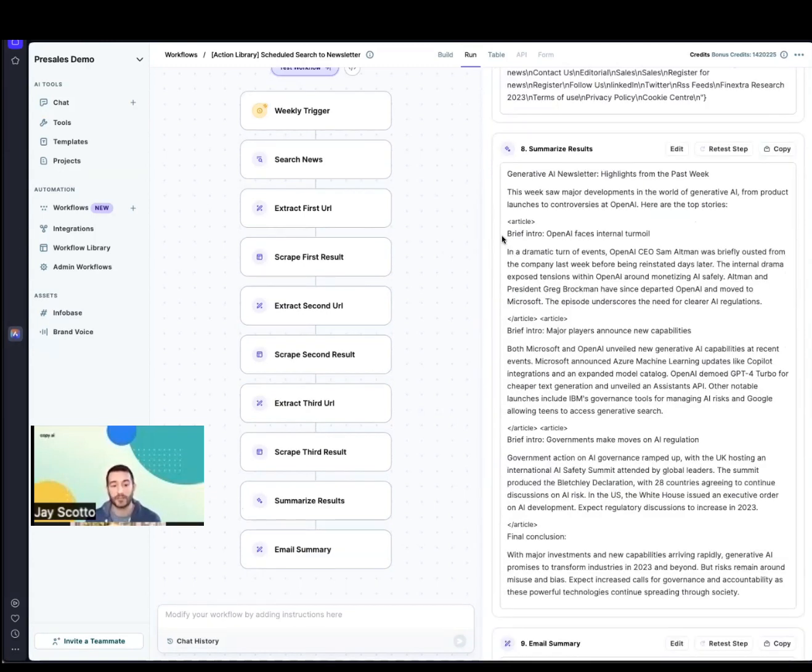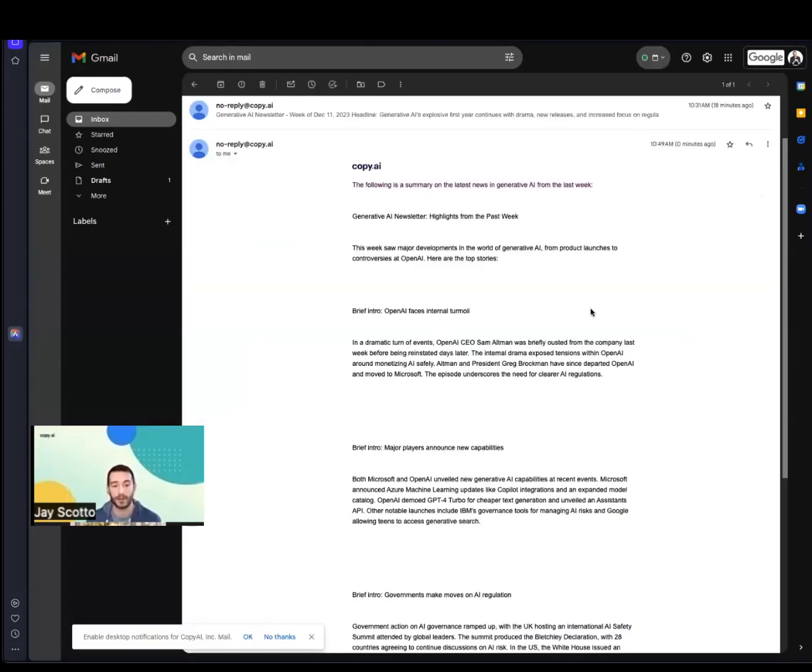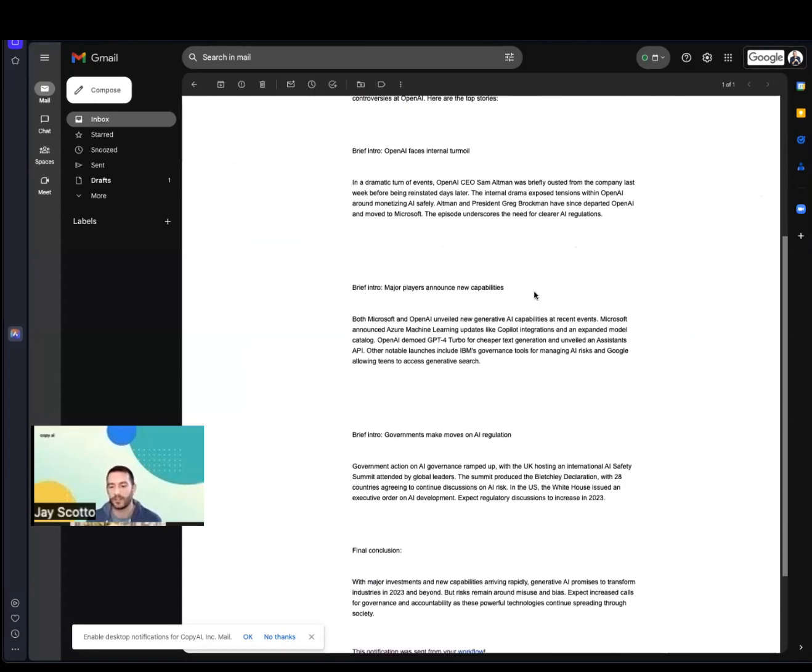So now that our test workflow has run, we can see here the generative AI newsletter that we've put together in this workflow that's been emailed to my inbox. We can go directly to my email inbox and read through what's been generated by our test. We see here that there is a title and a headline, a top paragraph, as well as an intro and summary of each of the articles, along with the conclusion at the bottom as well.